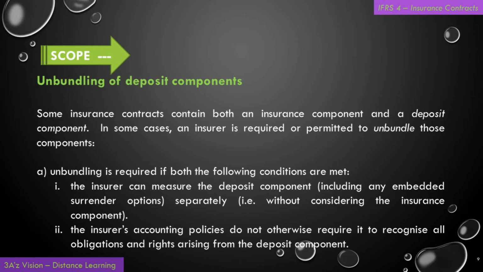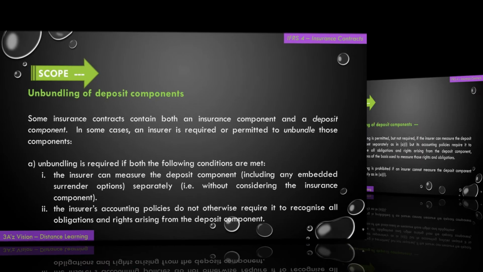Number 2, the insurer's accounting policies do not otherwise require it to recognize all obligations and rights arising from the deposit component.